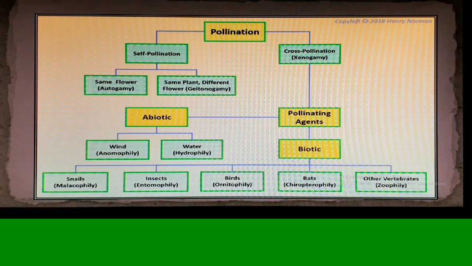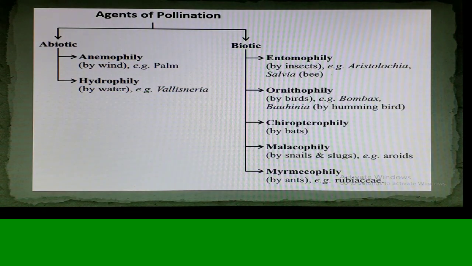If we talk about wind pollination, palm plant is the best example, and the phenomenon is called anemophily. For water, Vallisneria is the best example, and the phenomenon is called hydrophily. For insects, salvia is the best example, and the phenomenon is called entomophily.